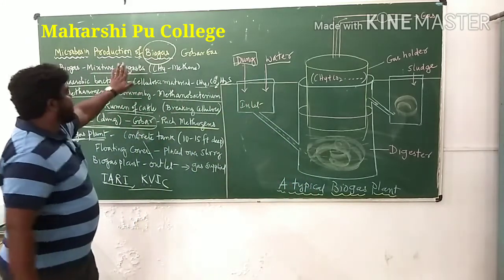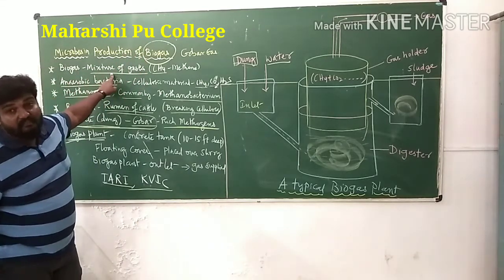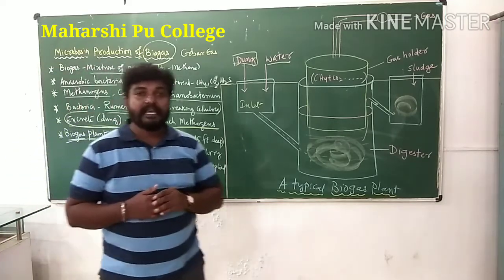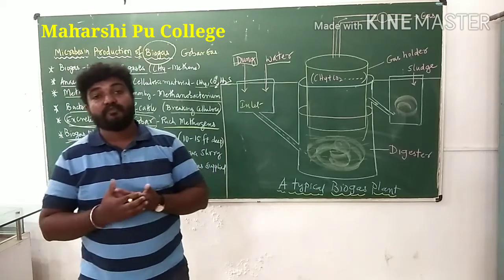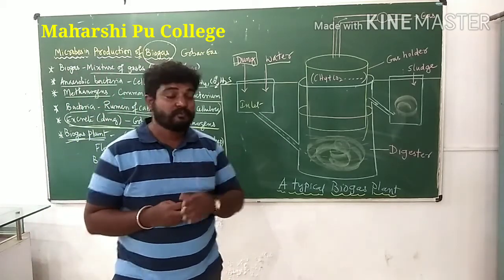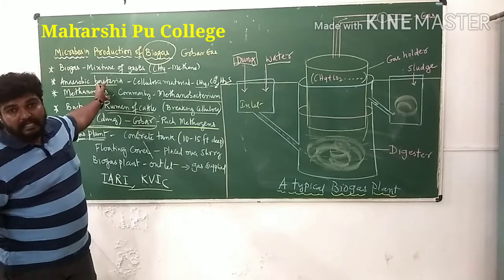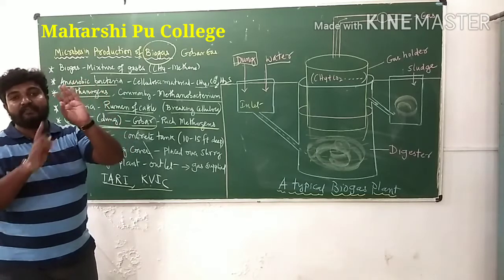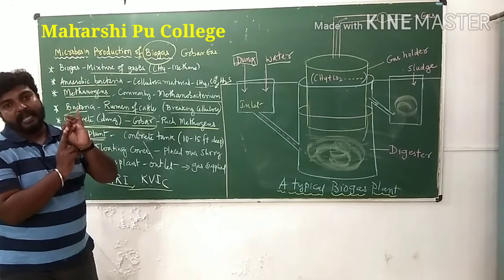So let us recall this. Biogas is called gobar gas. Biogas is a mixture of gases, where predominantly it is methane gas. Correct. So the majority is methane gas, and we use it as a fuel. The anaerobic bacteria act upon the cellulosic material and produce a gas. That gas consists of methane, hydrogen sulfide, and carbon dioxide.